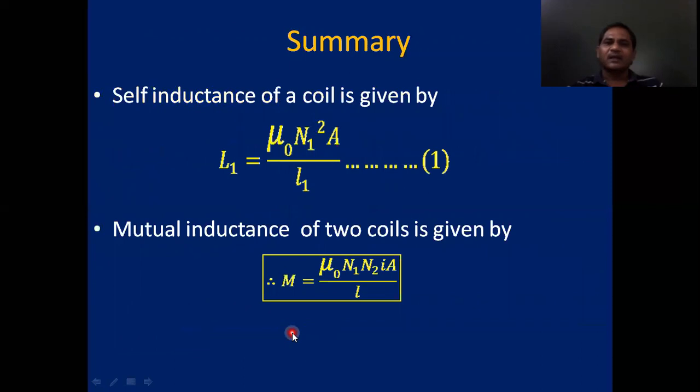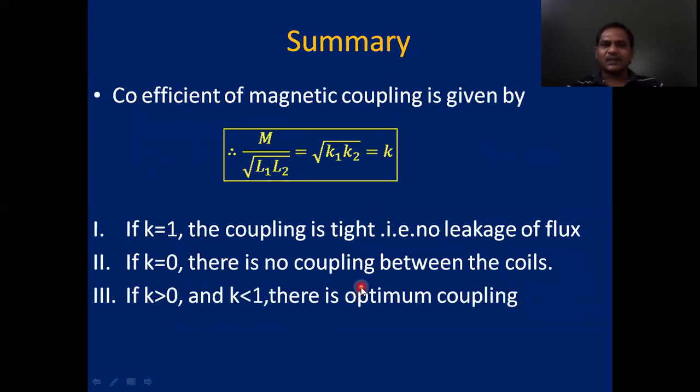Okay. The self-inductance of the coil formula, L equal mu naught N square A by L, general formula. From that, we derived the expression for mutual inductance of the two coils placed near, that is capital M equal mu naught N1 N2 A by L. After that, we derived the expression for coefficient of magnetic coupling.